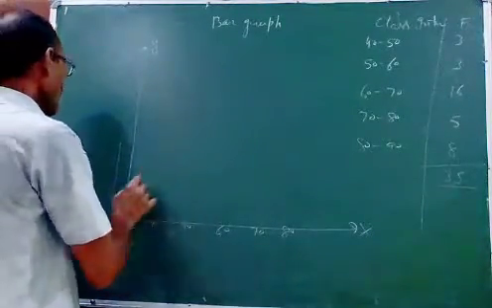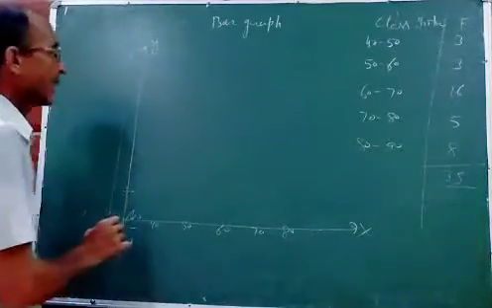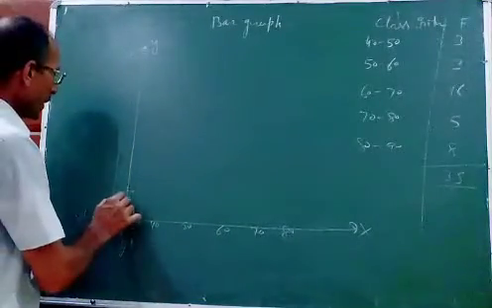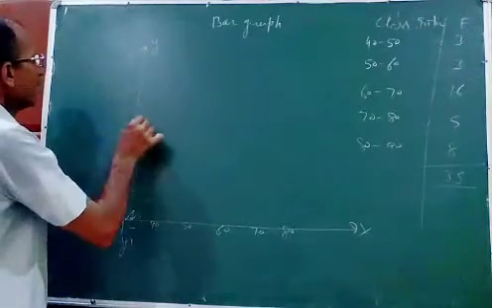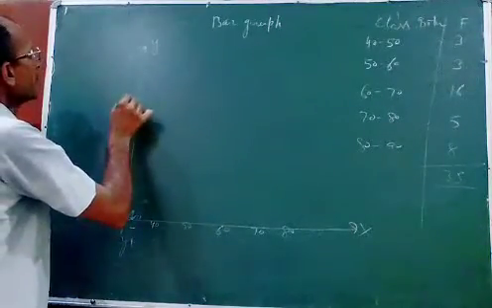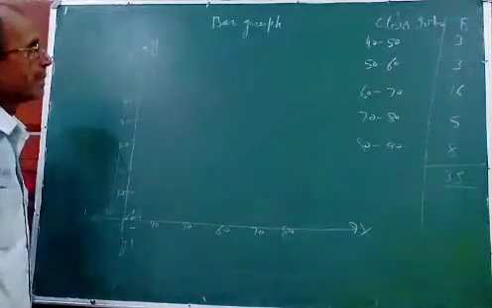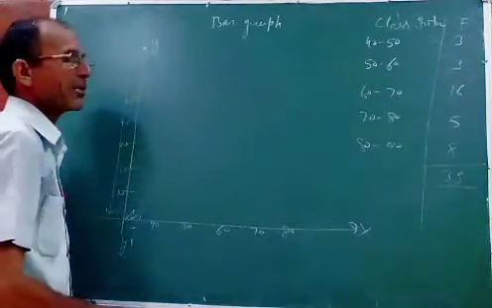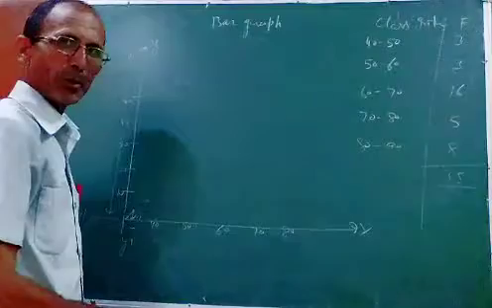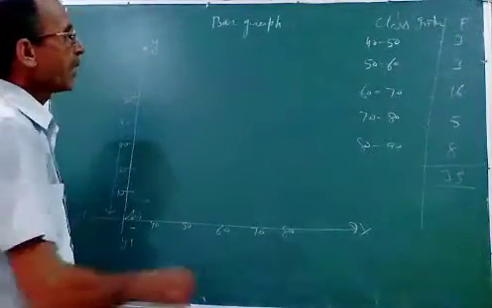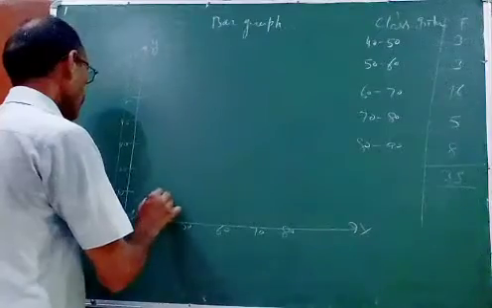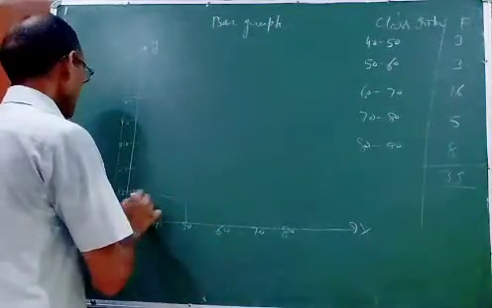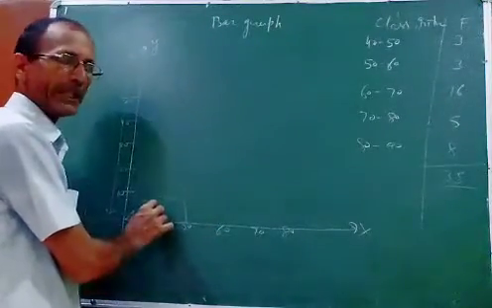So you will make the graph. Here also you will take an equal gap: 10, 20, 30, 40, 50. So 40 to 50, how many students are there? There are 3. So this is representing 40 to 50, which means 3. Here I will put 3.